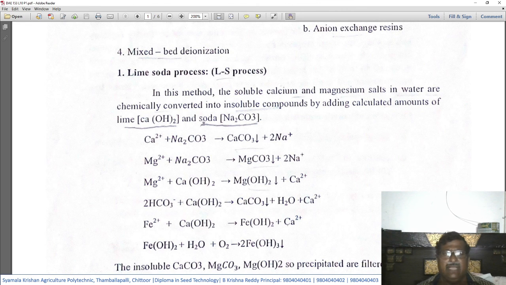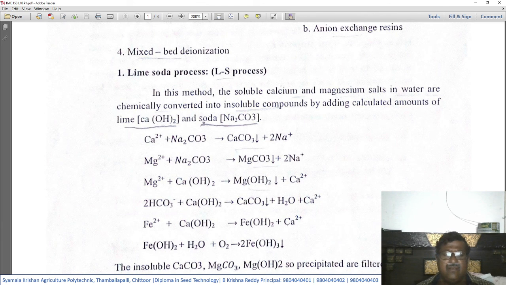Then coming to the reaction of lime, that is calcium hydroxide. Like the above, wherever Mg2+ ions are present in the hard water, when we use lime, that is calcium hydroxide, both react and form magnesium hydroxide, which precipitates and goes down, and calcium 2+ ions are also formed.